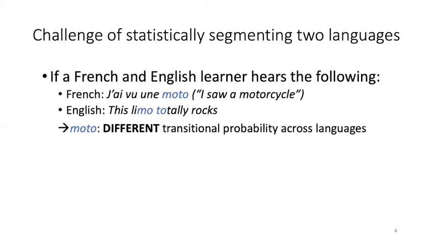However, in a bilingual environment, there is an additional challenge when we focus on how statistical cues signal word boundaries in languages. For example, imagine that a French and English learner hear the following. You can see that there are some common syllables between these two languages. However, this common syllable may represent words, or maybe word boundaries, in different languages.